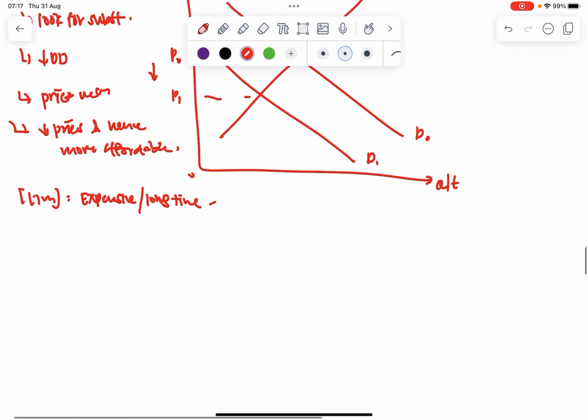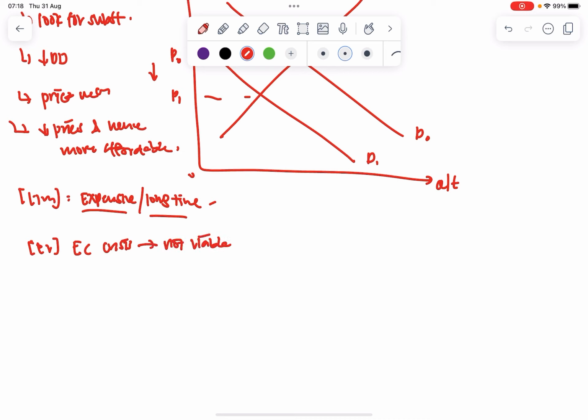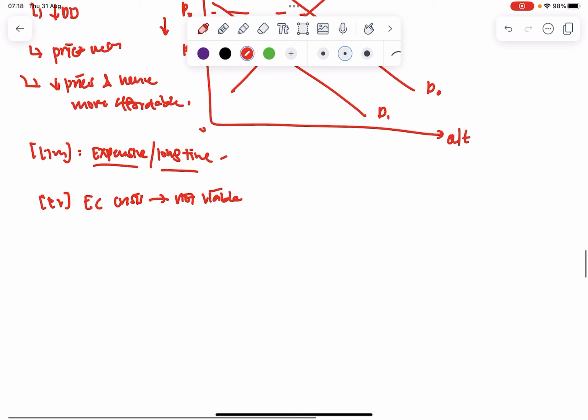So when I talk about my evaluation over here, my in-body evaluation, I can tackle both these parts. The economic crisis right now makes it not very viable, because I won't have the funds and the resources to go and look for these alternatives. And because it takes a long time, you realize that it doesn't deal with the issue now.